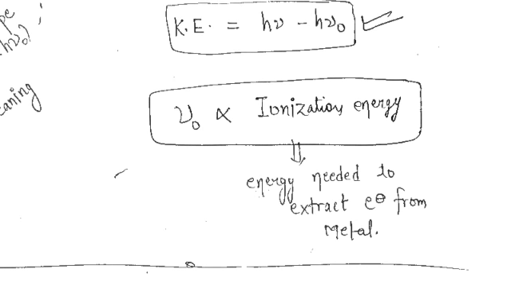If, for example, there is a sodium metal and in the other case a potassium metal, you know that the electron can be withdrawn more easily from the potassium.